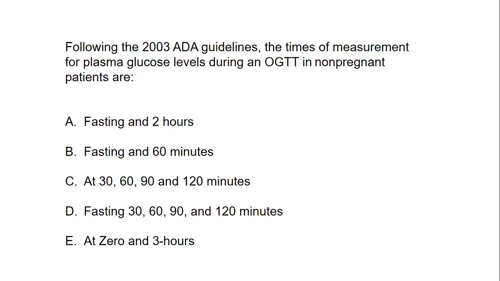Now, this is a little bit confusing. If you have not gone through it properly, the latest criteria say 2 levels are sufficient: fasting and 2 hours. There is no need of going for intermediate values like 30, 60 or 90 minutes. They give no clue.